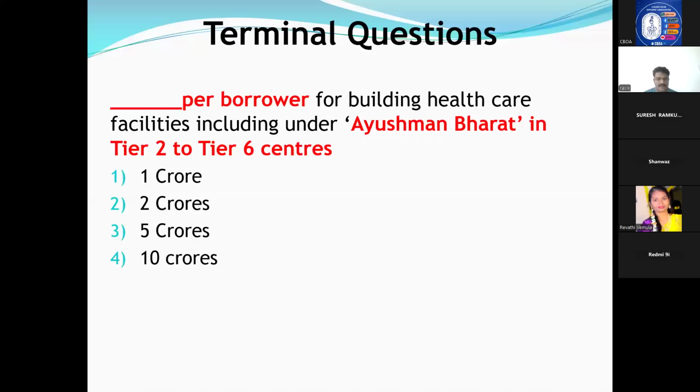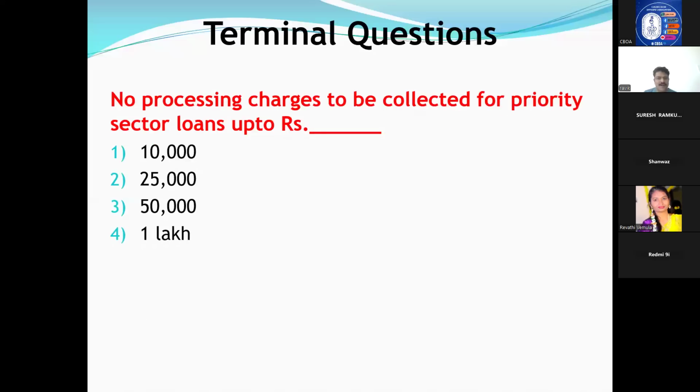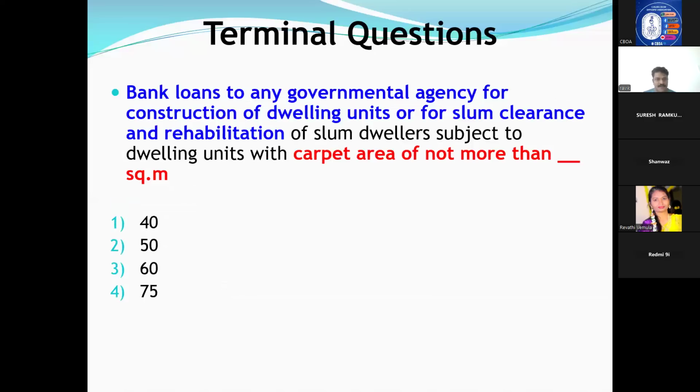Dash per borrower for building healthcare facility, including Ayushman Bharat, in tier 2 to tier 6 centers. 10 crores. Very fast. No processing charges should be collected for priority loans up to dash amount. No charges under agriculture priority sector loans. 25,000. Very good.